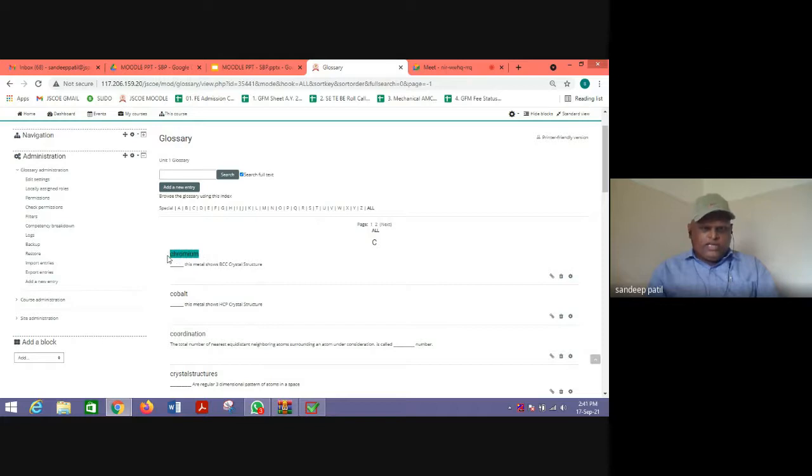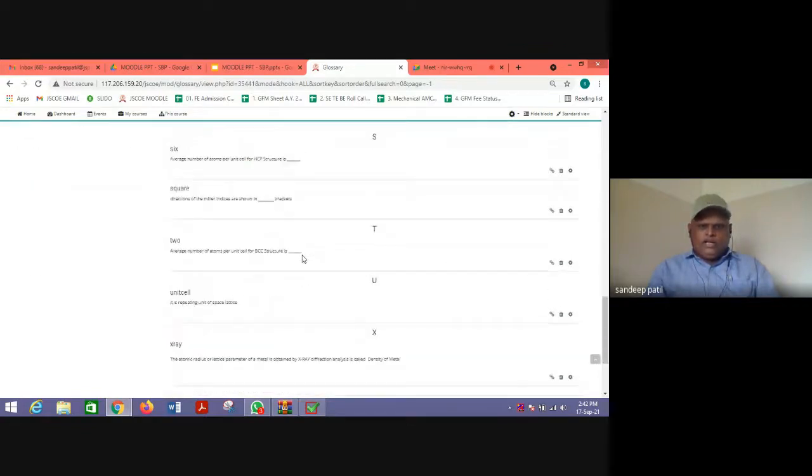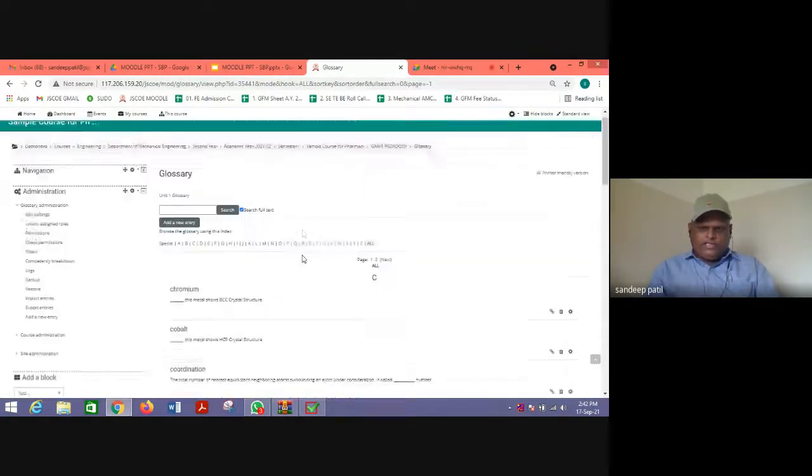Make sure that the spelling is correct, because the student is going to write the same spelling, and do not give any space in between. If you write a space in between, that space will act as one character, and the student also needs to write that space to give the correct answer. So the answer must be a single word with no space. This is the glossary that I have taken from my subject.